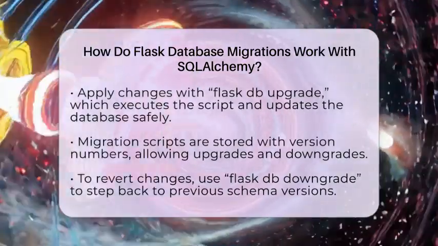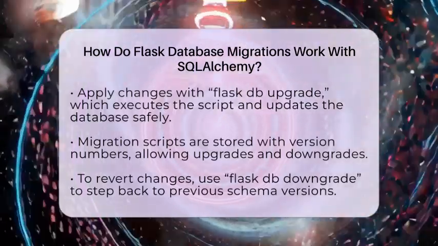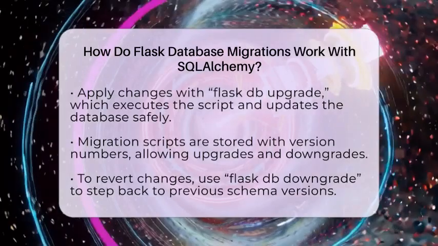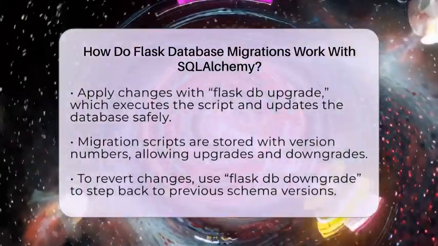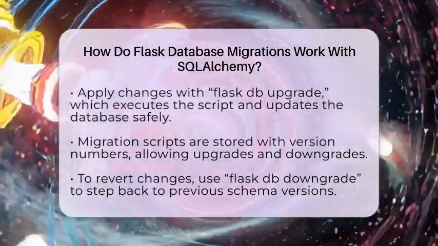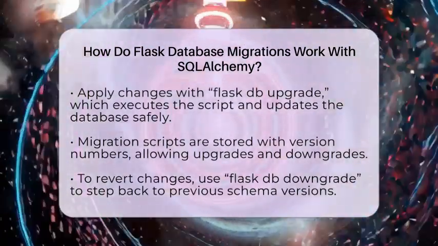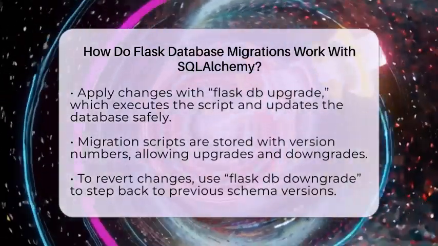After confirming, you run flask db upgrade to apply the changes. This command executes the migration script, updating your database without deleting any data. It's a safe way to evolve your schema over time. Migration scripts are stored in the migrations folder, and each script has a version number. This allows you to upgrade or downgrade your database schema easily.